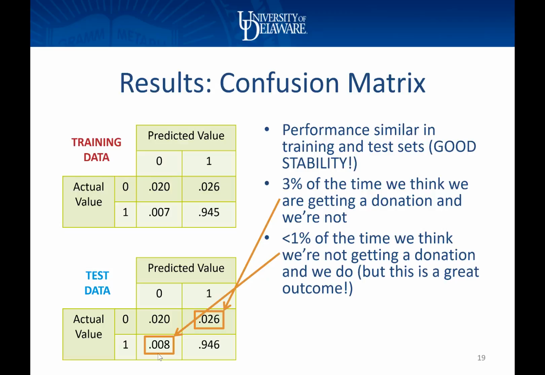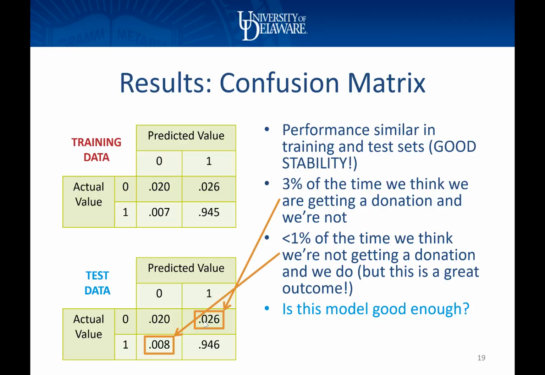So I do want to be thinking about how often I make mistakes, which is about 3.5% of the time in total. But I want to think about what kind of mistakes I'm making and which one is more common. Because for understanding business intelligence, that's an important thing to think about. So more commonly, I'm predicting that we get a donation and we don't. And there's where the trouble is going to be. When I've already designed my operating budget potentially based on receiving donations from certain people, and then 3% of the time I don't get it.